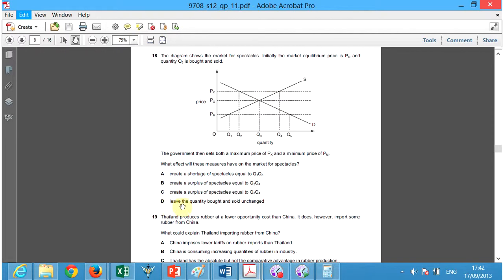Leave the quantity bought and sold unchanged. So the net effects of these two government plans in the planned economy have no effect because the price, the P naught, is already above the minimum: do not set your price below this, and below the maximum: do not set your price higher than this. So the answer here is D. It will leave the quantity bought and sold unchanged. They already fit the parameters that the government has set.